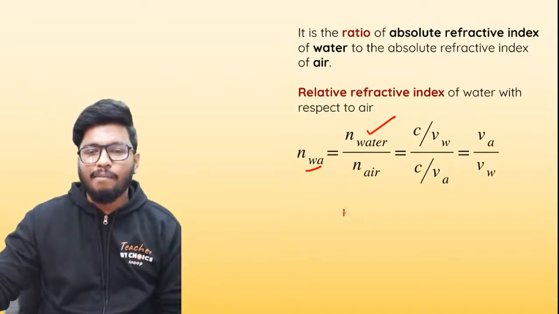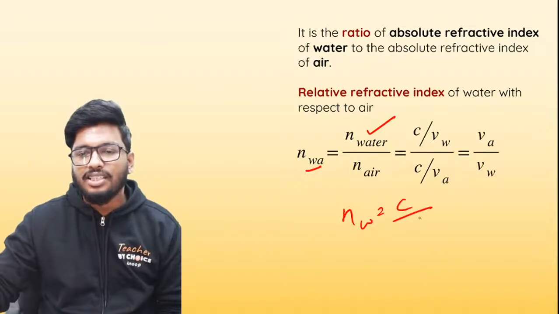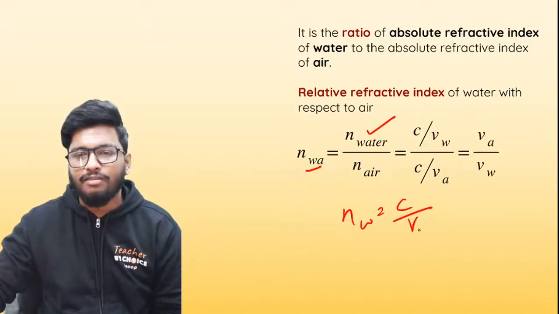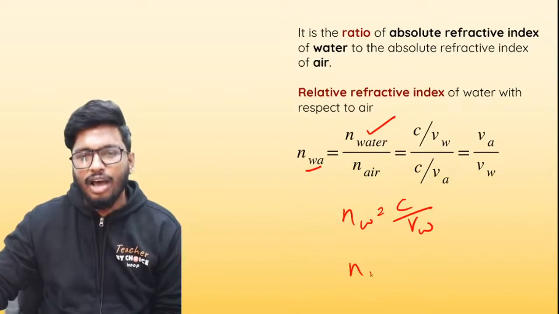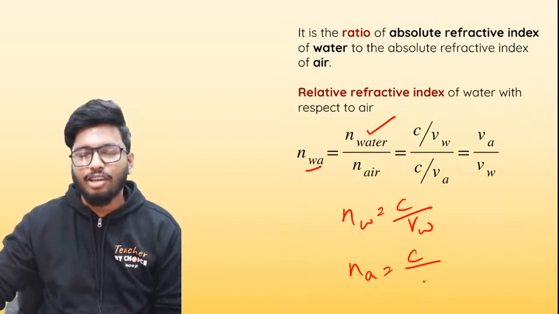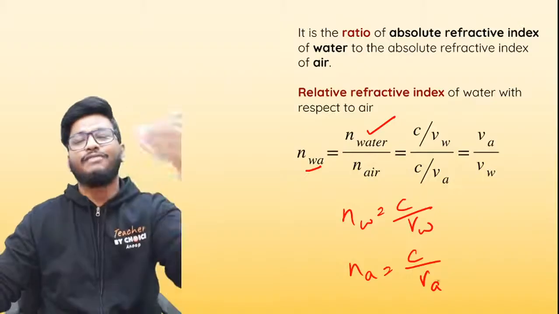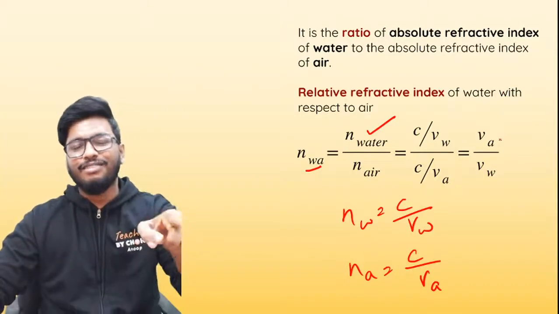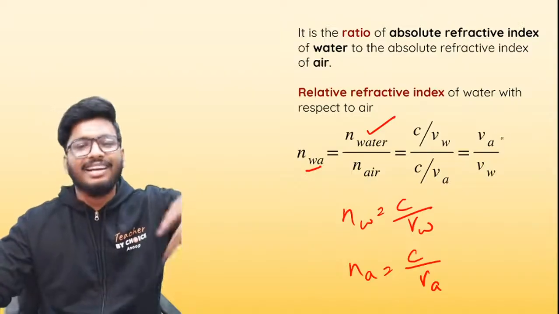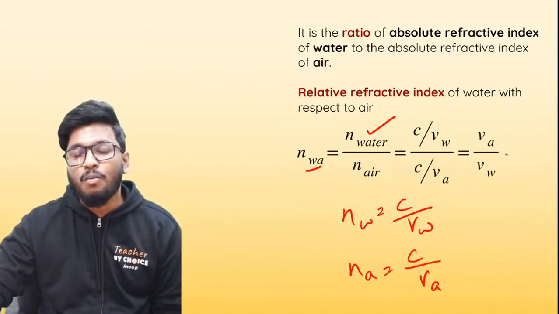We just saw that. So absolute refractive index of water will be what? Speed of light in vacuum divided by the speed of light in water. The same goes with the absolute refractive index of air as well. So absolute refractive index of air is speed of light in vacuum divided by the speed of light in air. If you divide the ratio, you will get the speed of light in air divided by the speed of light in water.